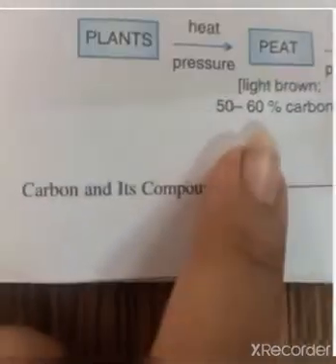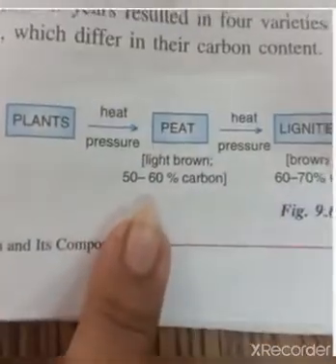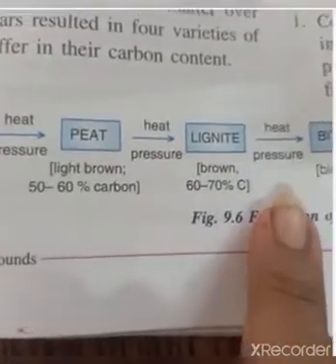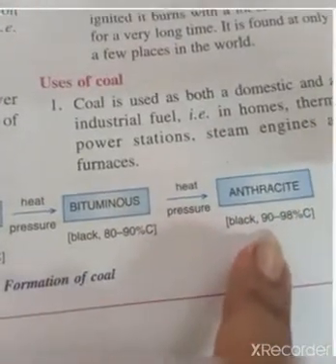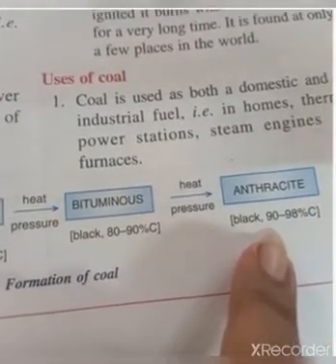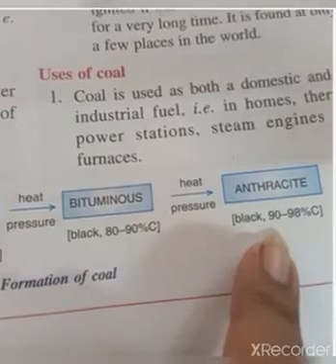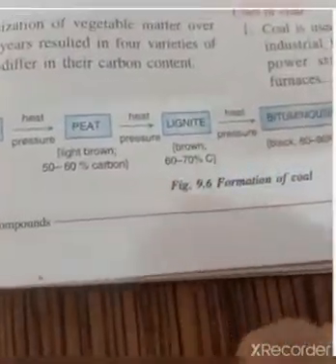In peat you can see 50 to 60% carbon. In lignite you can see 60 to 70% carbon. Bituminous you can see 80 to 90%. And then when you go deeper inside, anthracite, you get 90 to 98% carbon. Okay, so you can see the purity. So the purity changes as you go deeper.